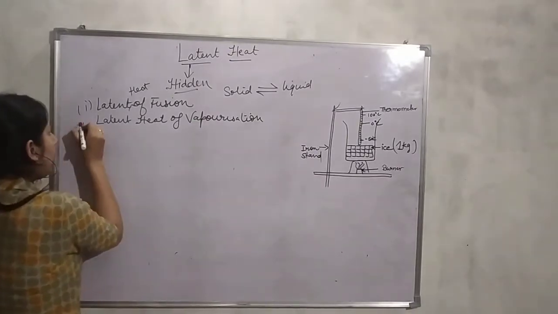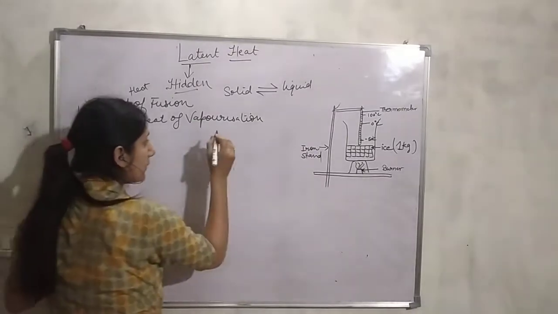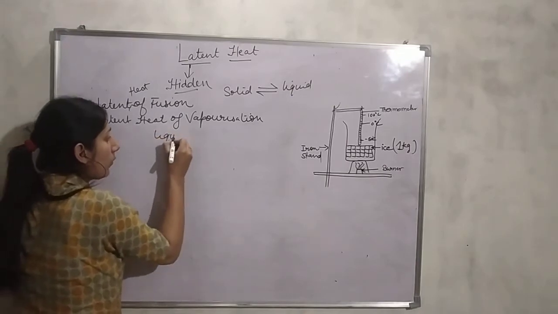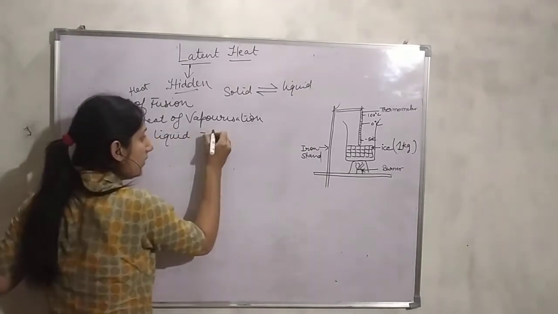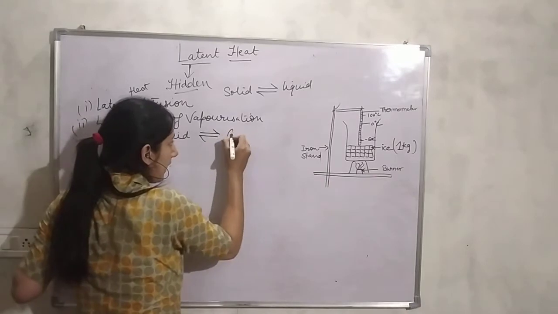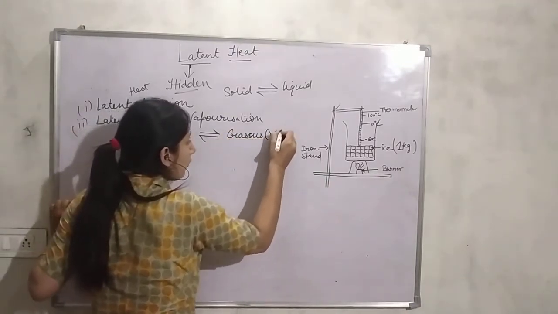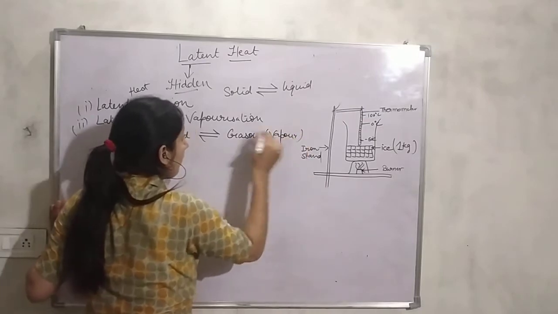Similarly, latent heat of vaporization takes place when a substance converts from liquid state into gaseous state, or you can say vapor state. From the vapor word it has come vaporization.